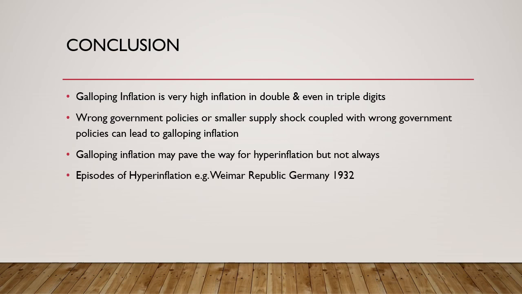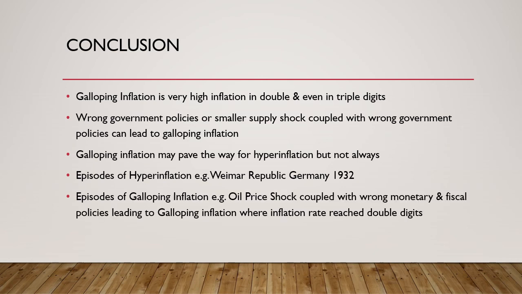An episode in the past of hyperinflation could be the Weimar Republic of 1932, or more recently, the Venezuela hyperinflation of 2019, wherein the hyperinflationary rate touched 283,000%. An episode of galloping inflation would be the oil price shock, or essentially the supply shock, coupled with the wrong monetary and fiscal policies that led to galloping inflation, wherein inflation rates reached high double digits in the various world economies.